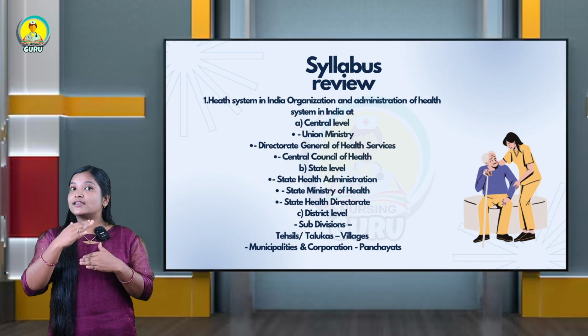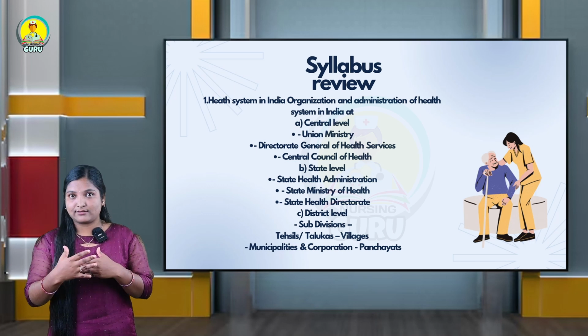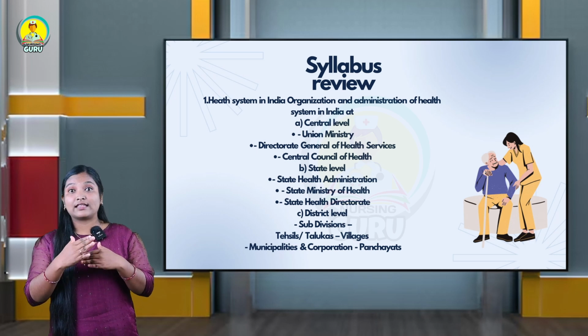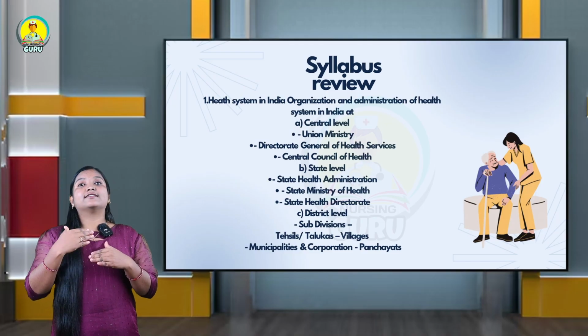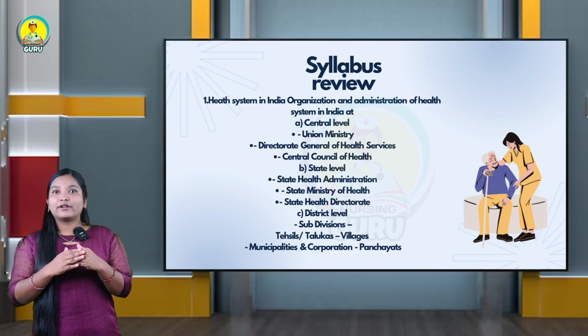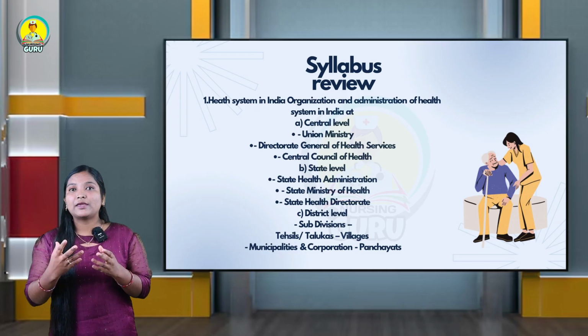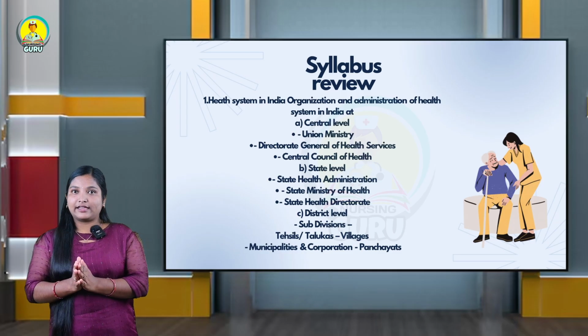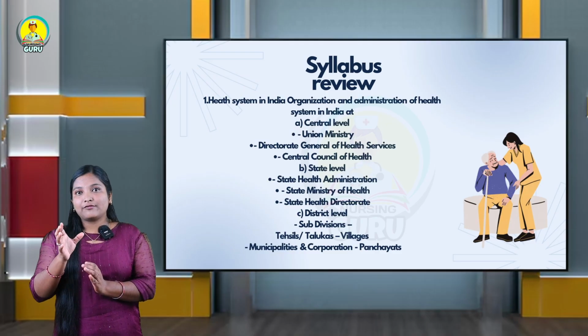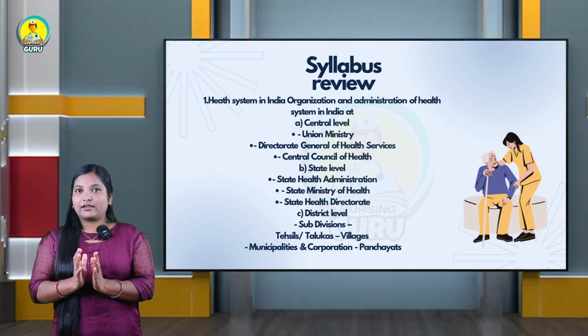Under the state level we have district level and tahsils, which means taluk. And one more thing is we are going to render healthcare services at the rural level. According to these, we are going to study this unit.